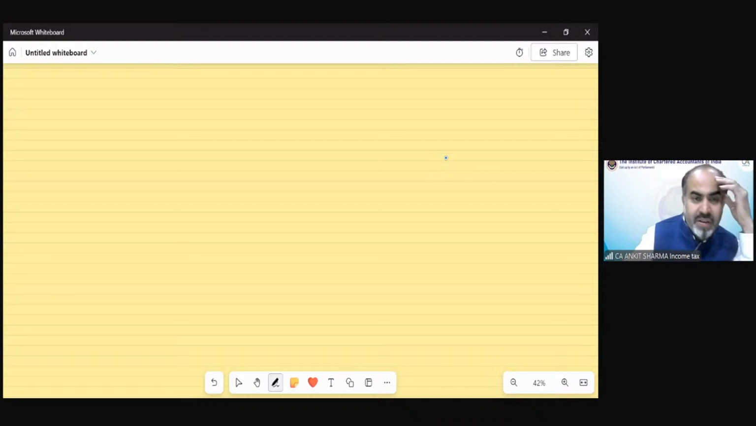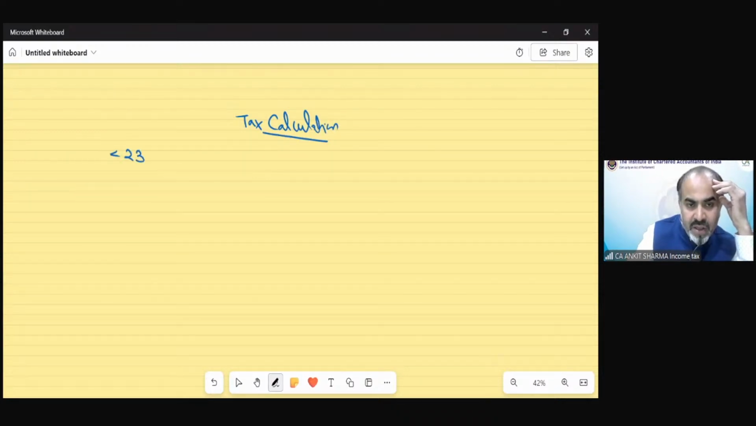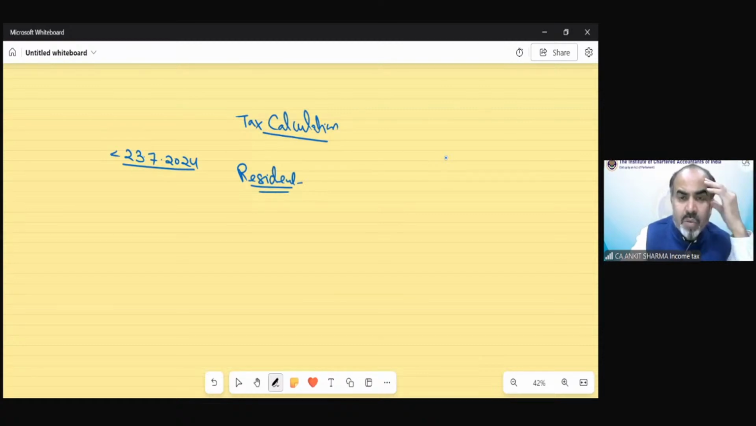So for solving a tax calculation question, suppose there is a question that is before 23rd of July 2024. If the question belongs to a resident assessee, you must have been given income in that question. First of all, we have to calculate the gross total income.